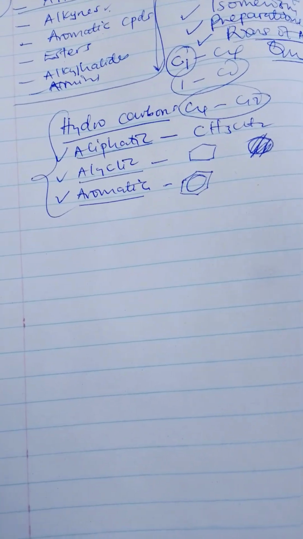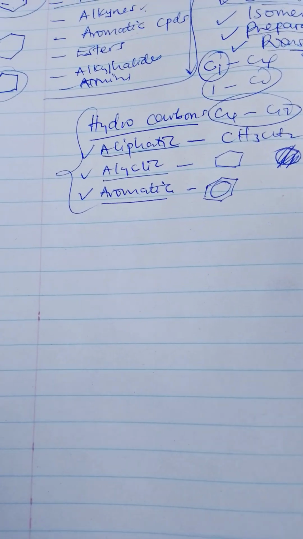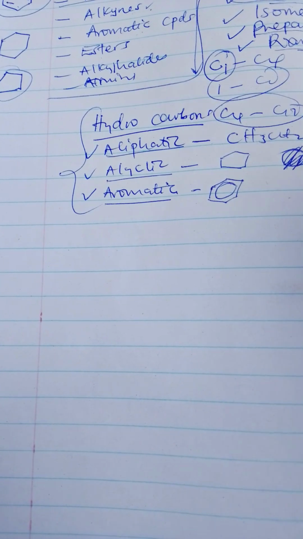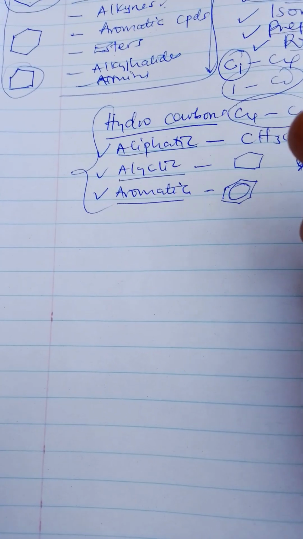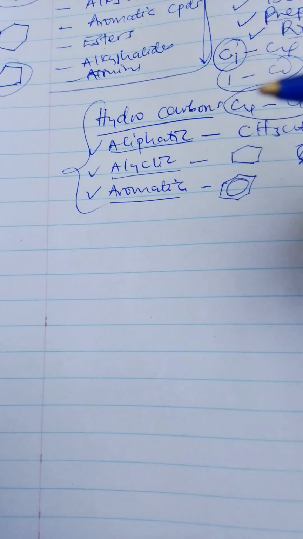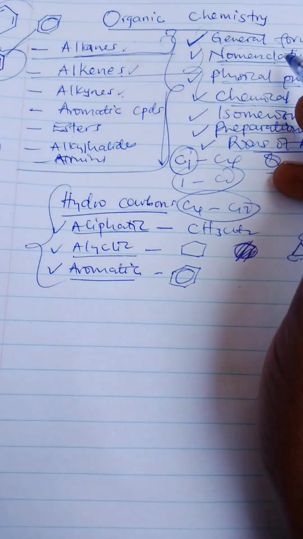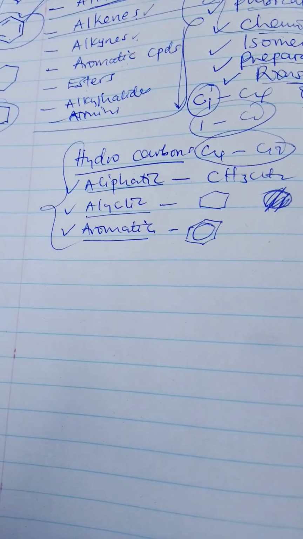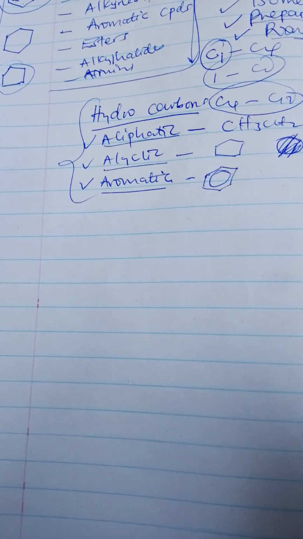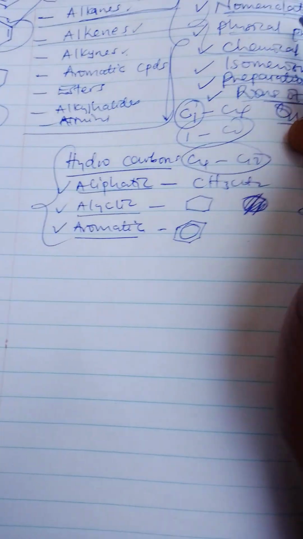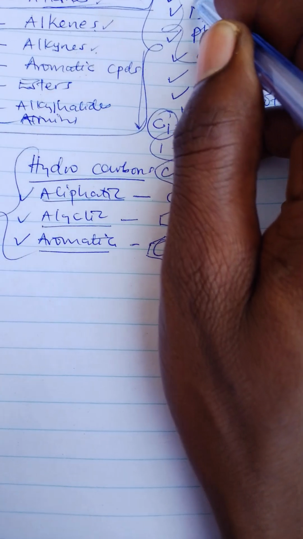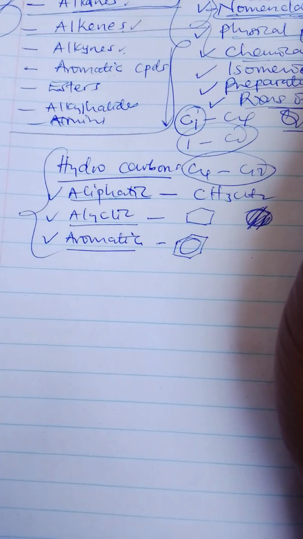Then you send me a voice note, or a video, or written notes on the general formula. Do I know the general formula of an alkene? Then nomenclature. For you to perfect nomenclature you should do continuous revision.